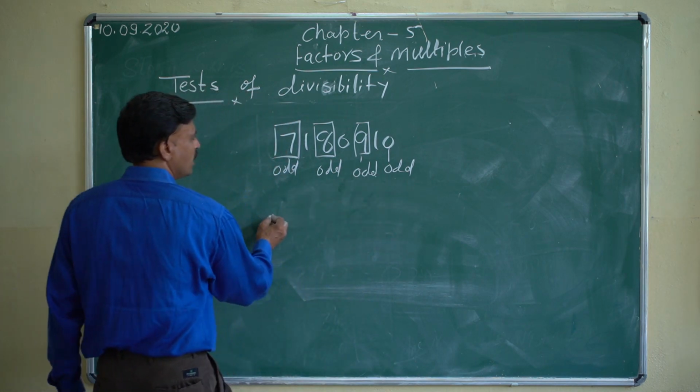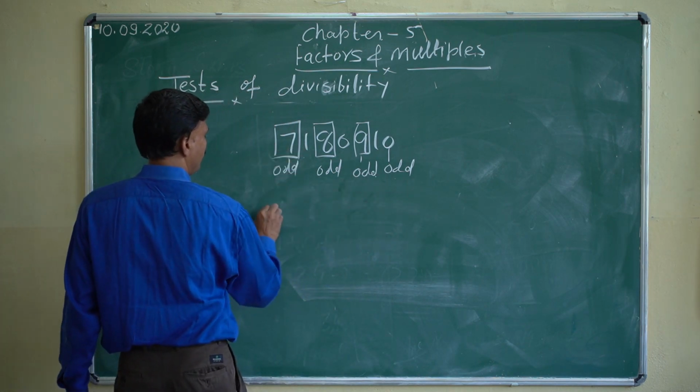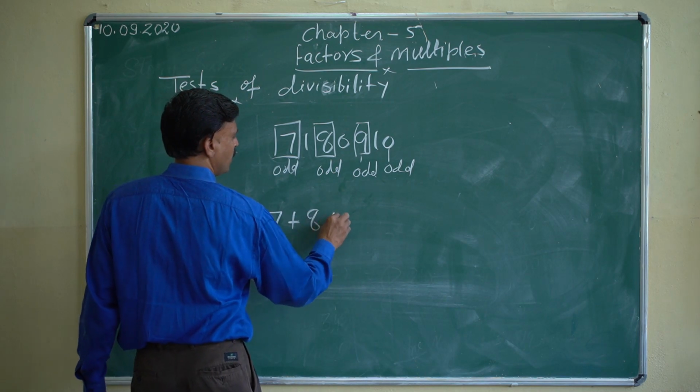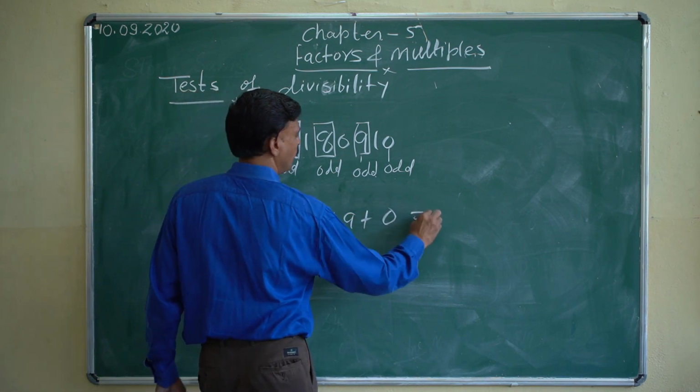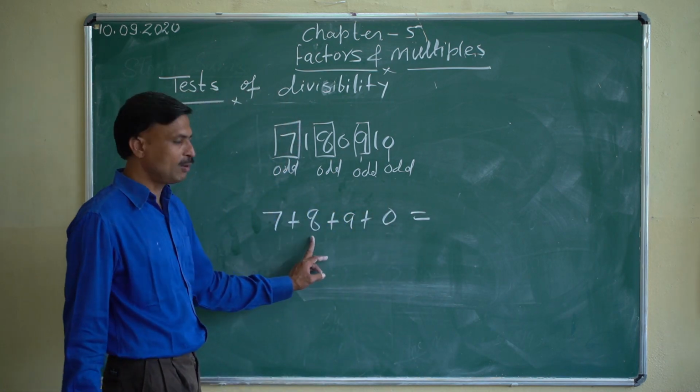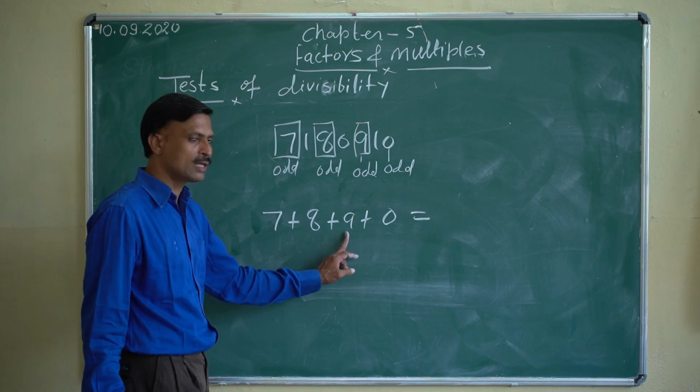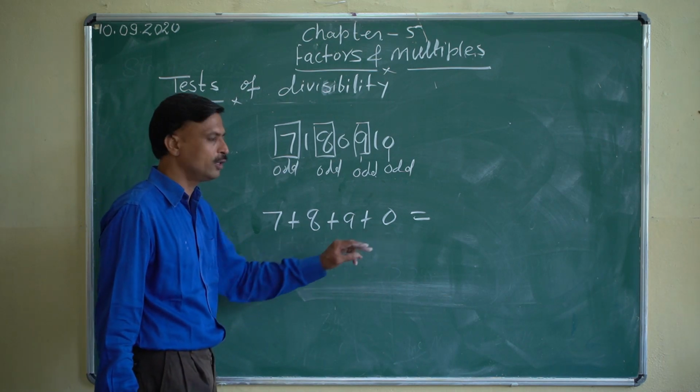So we'll find their sum. That is 7 plus 8 plus 9 plus 3. What is the sum coming? Tell me. 7 plus 8 is what? 15. 15 plus 9 is what? 24. 24 plus 0 is?